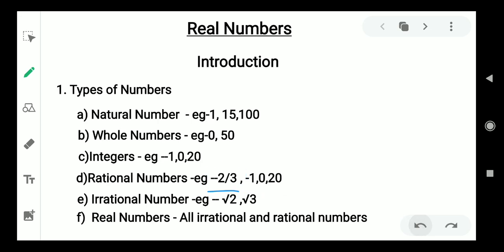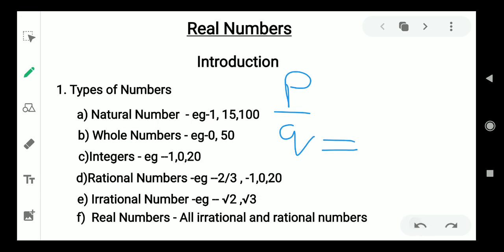The rational numbers are defined as a number that can be written in the form of p by q, where p and q are integers and q should not be equal to 0.